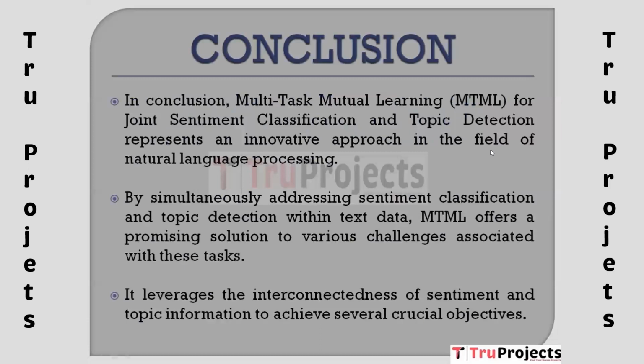So now coming back to the conclusion part. In conclusion, multitask mutual learning, that is MTML, for joint sentiment classification and topic detection, is an inventive approach within the realm of natural language processing. This method, which handles both sentiment classification and topic detection concurrently in textual data, presents a potential resolution to numerous challenges linked to these tasks. By exploiting the interplay between sentiment and topic data, MTML aims to accomplish several essential objectives.